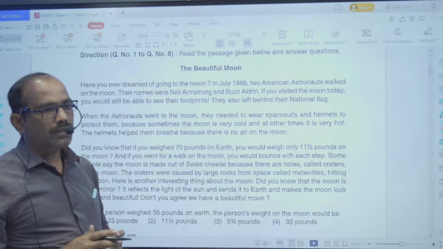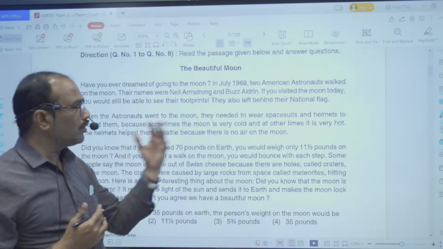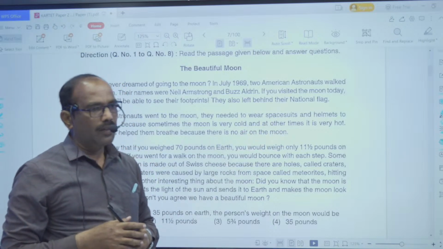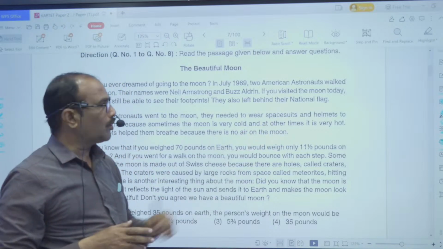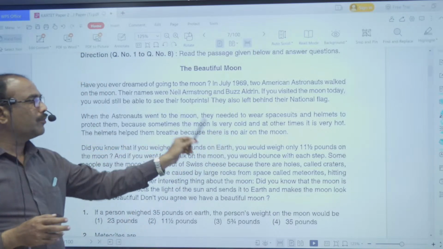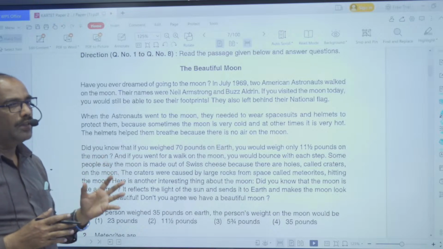So it means the astronauts, if any astronauts want to go to the moon, they need to take space suits and helmets. Why are they needed? That is most important, to protect them, because sometimes the moon is very cold. This is the most important point. Sometimes the moon is very cold.